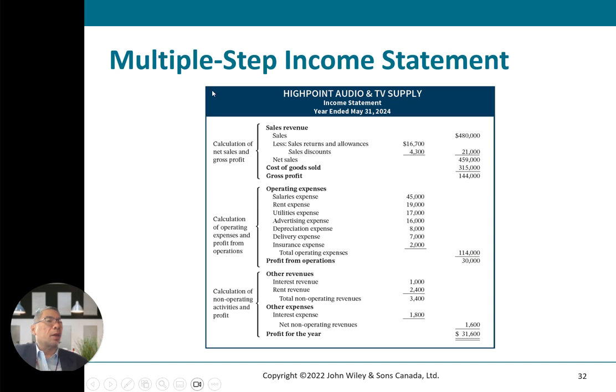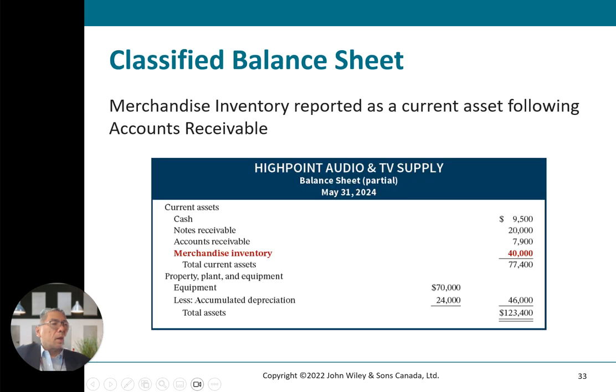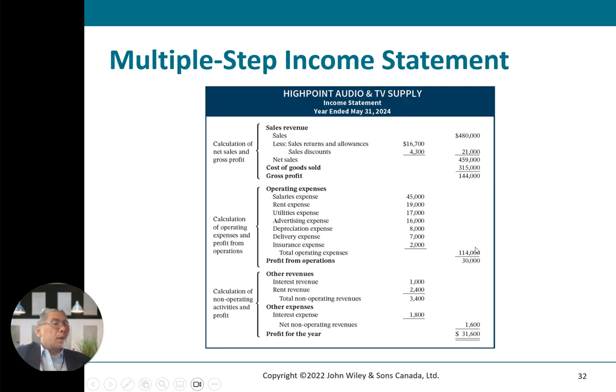This is a typical multiple-step income statement. You've got the sales revenue here minus cost of goods sold, then you get the gross profit here. This is the typical calculated gross profit, and then you lump sum all the expenses and total the operating expenses.